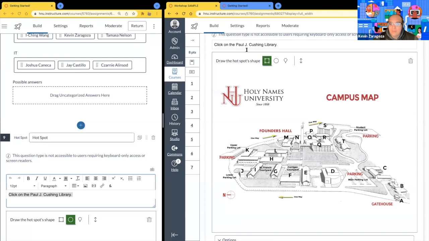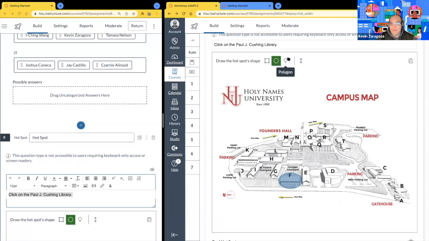And then we have 3 options up here in the top. We have the square, we have the oval, and we have the polygon. Let's start with the square. It's pretty straightforward. So we're looking for the Paul J. Cushing library. I'm going to do my best. I get those crosshairs again and highlights the area surrounding and including the Cushing library. If I would like to use an oval, it'll overwrite that and just do it like so.